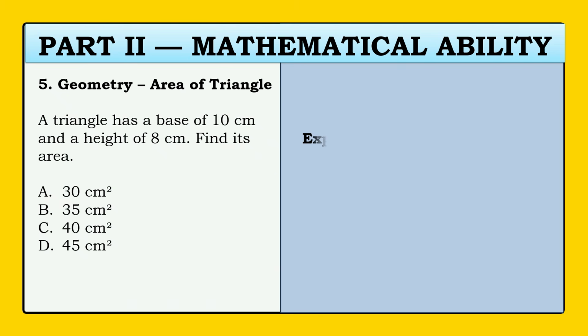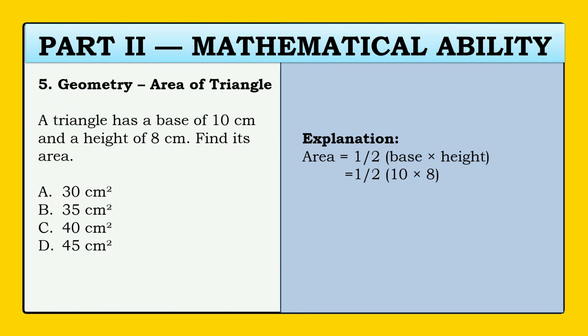Alright, let's solve. What is the formula to find the area of a triangle? Area is equal to base times height divided by 2, or 1/2 times base times height. Let's plug in the values: 1/2 of 10 times 8, and our answer is 40 square centimeters. And this is letter C.